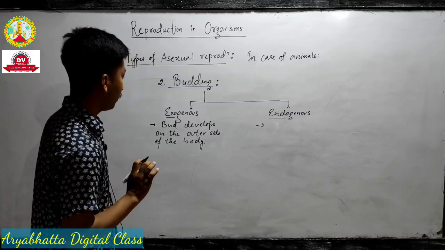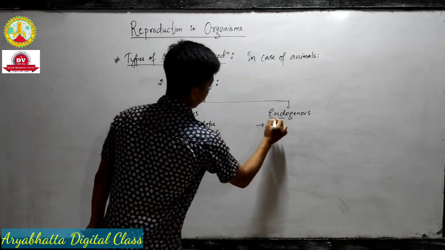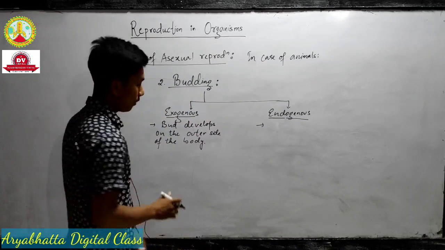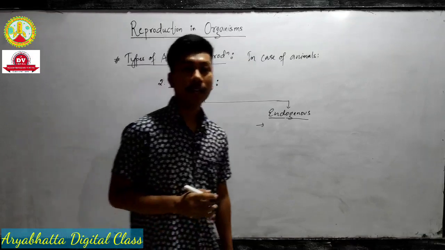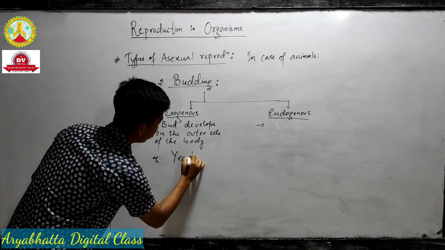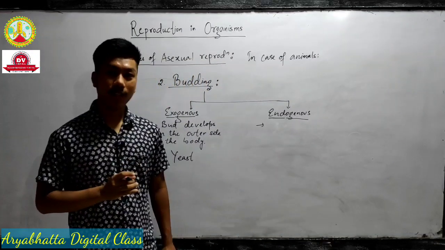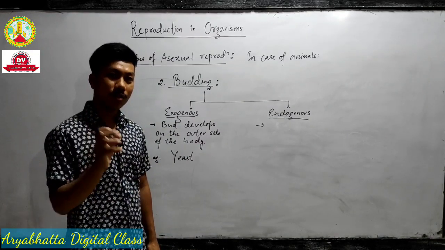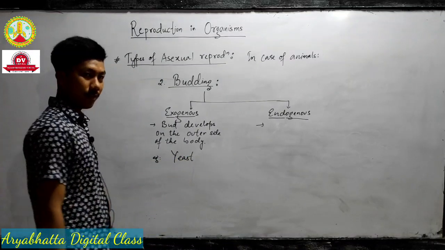Examples are important, you need to know the examples. I'll first go with exogenous. One very common example we can take is yeast. You have seen the structure of yeast in practical, a small round, tiny round structure. What is the scientific name of yeast?